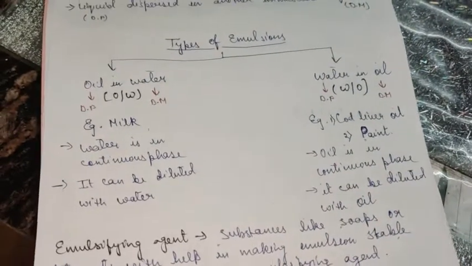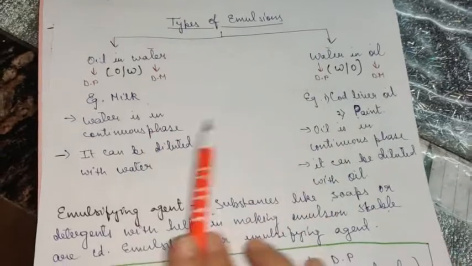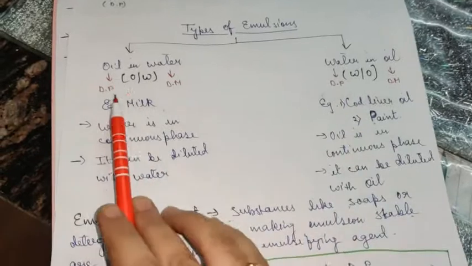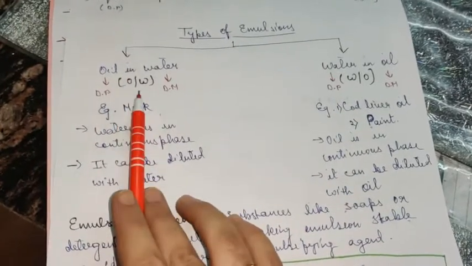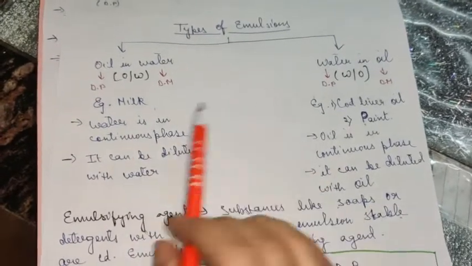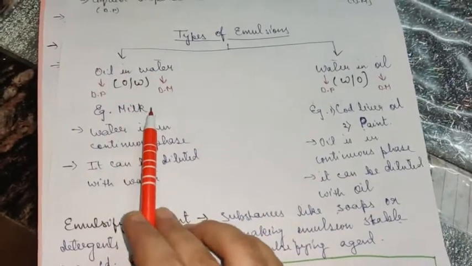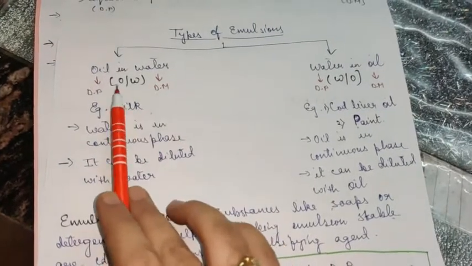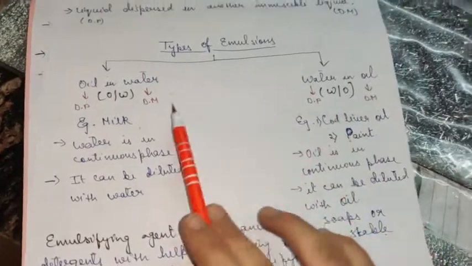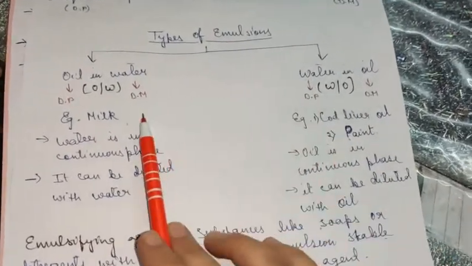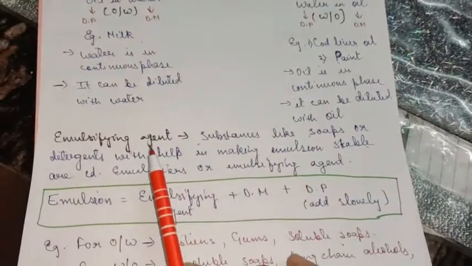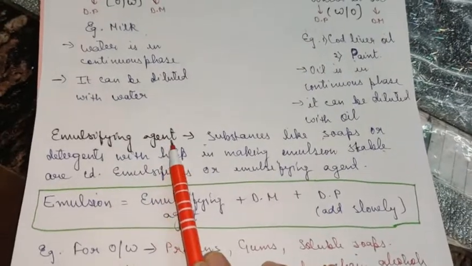I am talking about emulsions. Okay, so I hope the difference between the two is clear. One is oil in water, other is water in oil, and this type of representation helps us to identify which one is the dispersed phase, which one is the dispersion medium. Remember the examples, because this year it was simply asked O by W. You were supposed to explain O by W, or W by O was asked, I don't remember exactly. Then you will explain with the help of example, and you can mention these points if you want. Then comes the next term, emulsifying agent or emulsifier.